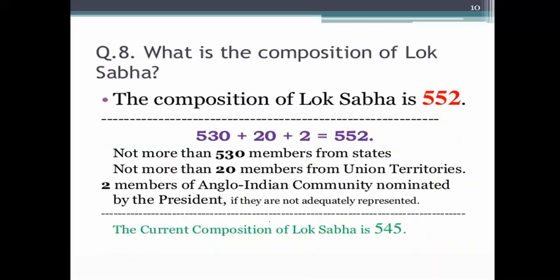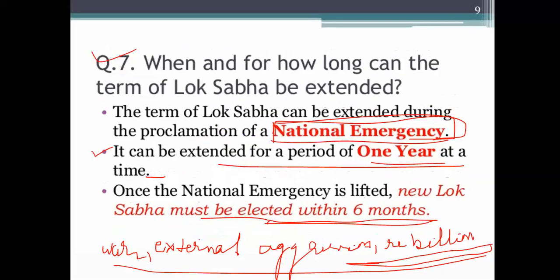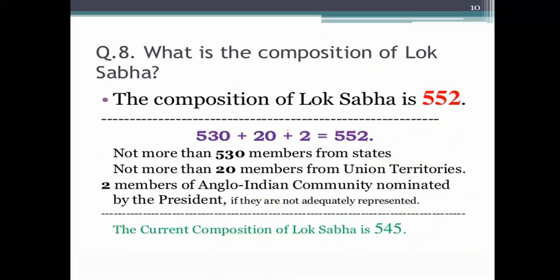Let's move on. Now, what is the composition? In the last slide we discussed the term and the exceptional case in which the term of the Lok Sabha can be extended. Now we are going to discuss the composition. What is the number of members? The total number of members is 552, it should not exceed 552.